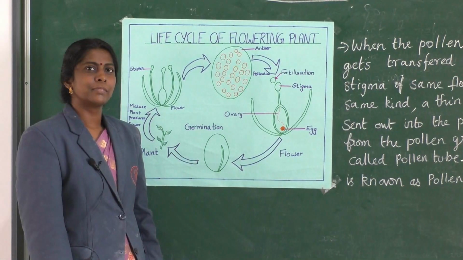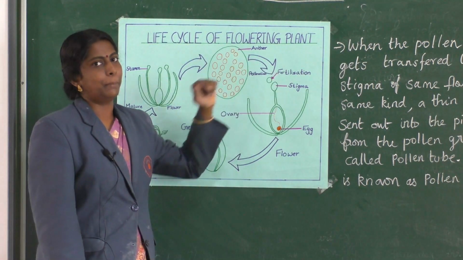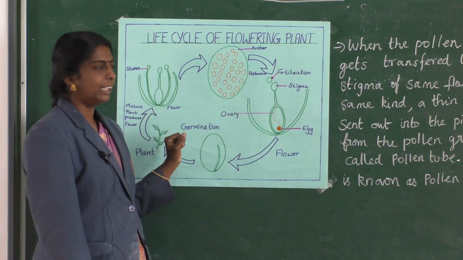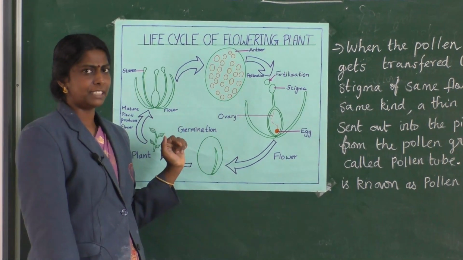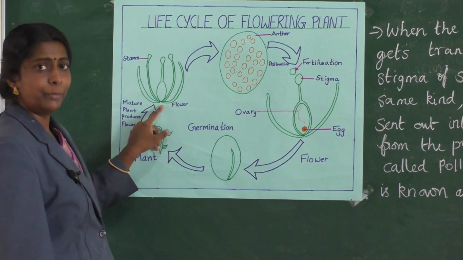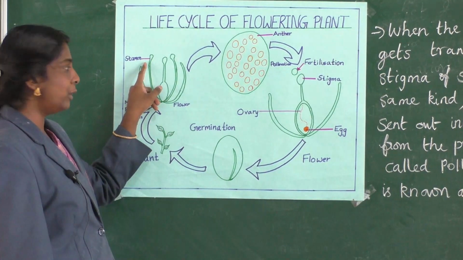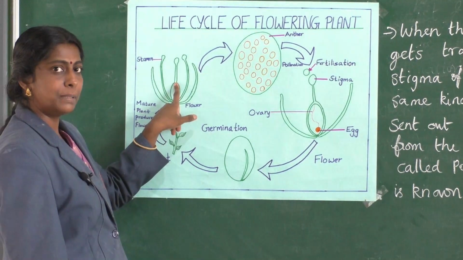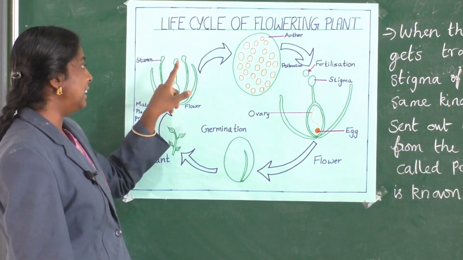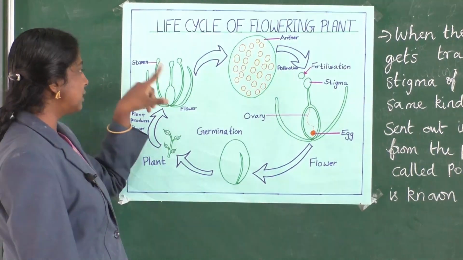Okay. Yes students, now we are going to learn about the life cycle of a flowering plant. Everything is already taught to you separately. Now all together we are going to see the life cycle. See the diagram first. You can see here the flower. As I explained to you, it has stamen, the male reproductive organ, and pistil, the female reproductive organ, with stamen having anther and filament, and pistil with style, stigma and ovary.